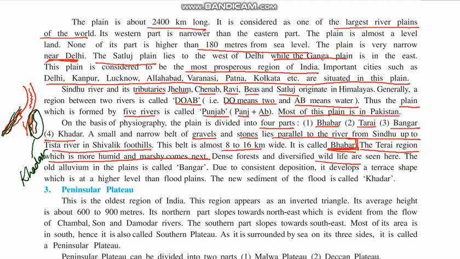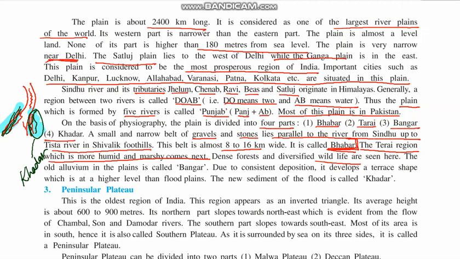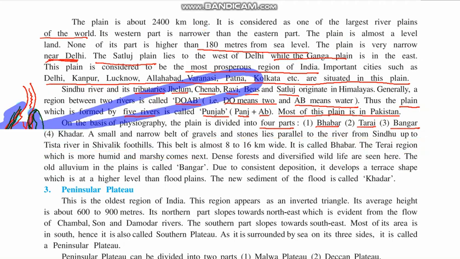what will happen is that this soil, the Khadar which was brought by the river in the previous year, will become older and more mature, and more fertile. At that time this particular area will be known as Bangar. What will it be called? Bangar. Now you need to remember what Bangar is.